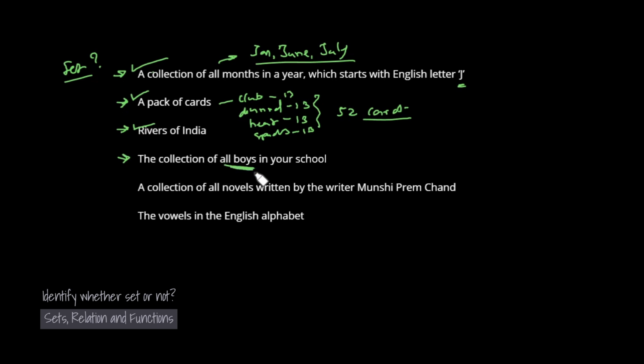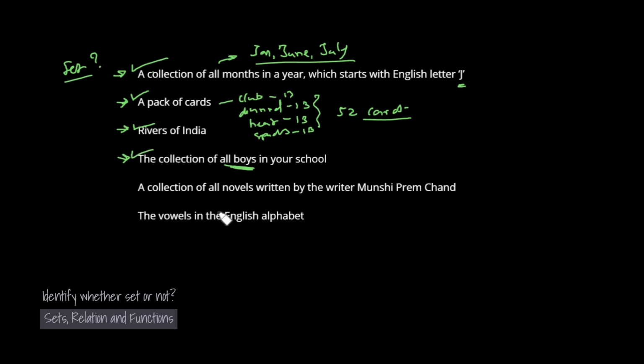In a school there will be boy students and girl students. You can easily list all the boys' names from your school. If you prepare a list of all the boys, the lists should match with each other, because there is no confusion. So objects are well defined here, so it is a set.